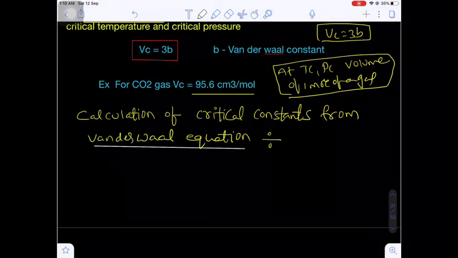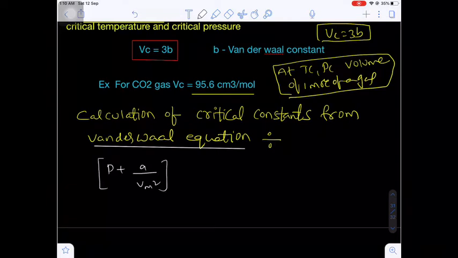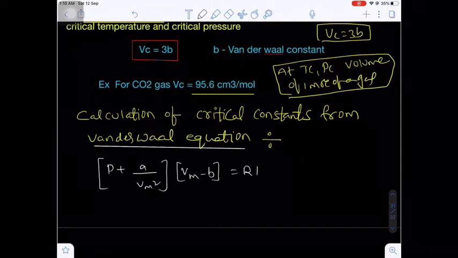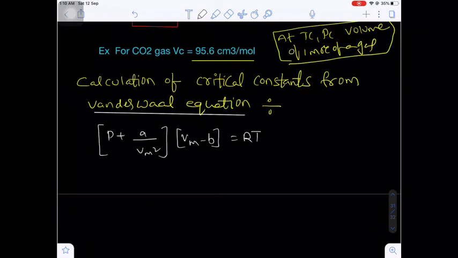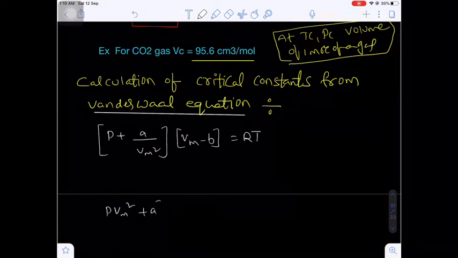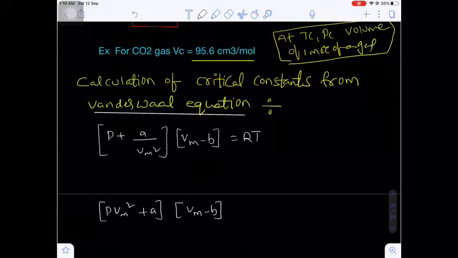What is the 1 mole Van der Waals equation? (P + a/Vm²)(Vm − b) = RT. Now, by taking the LCM Vm², we get P Vm² + a(Vm − b) = Vm² RT. Are you getting my point?